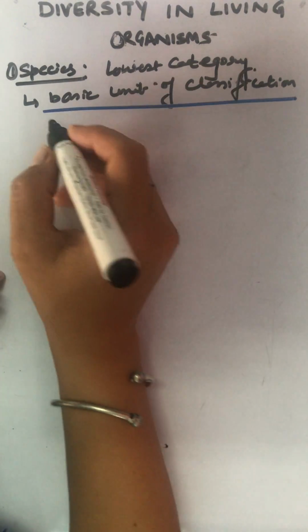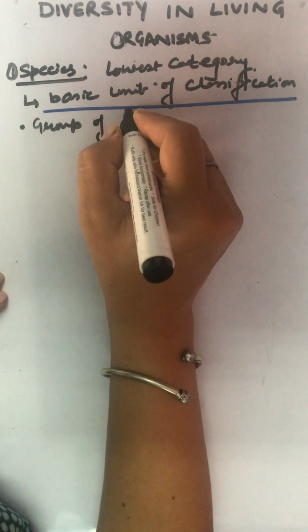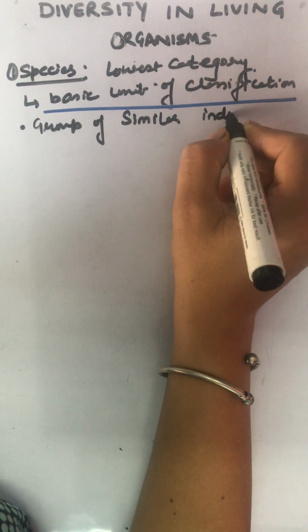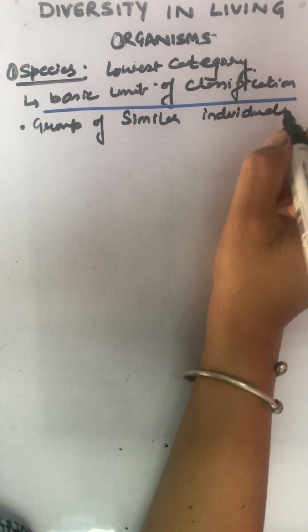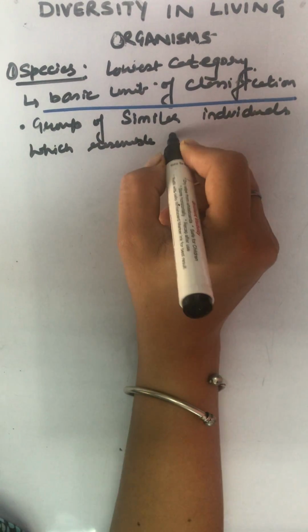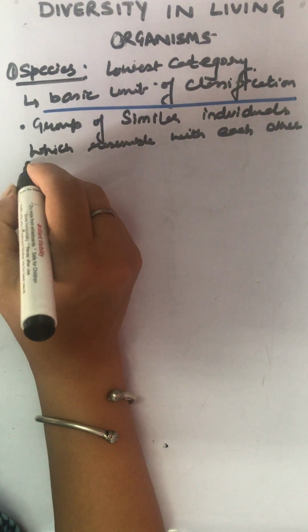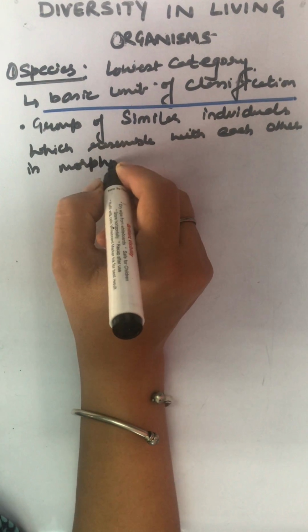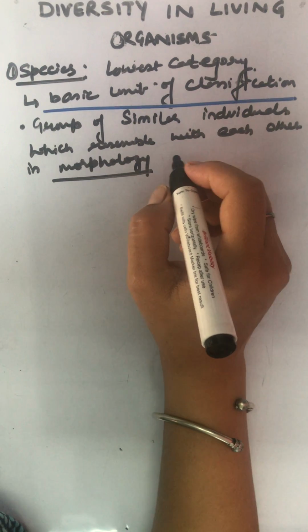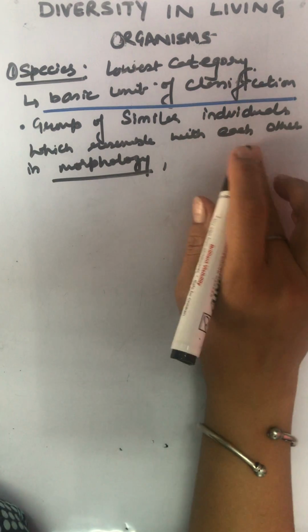So species is the basic unit of classification. It is a group of similar individuals. How do we define species? As a group of similar individuals which resemble each other in morphology. Morphology means external characteristics, your appearance. They breed among themselves. These organisms breed among themselves.